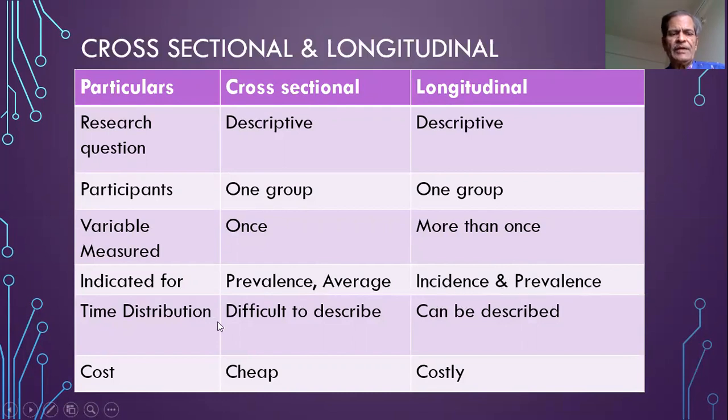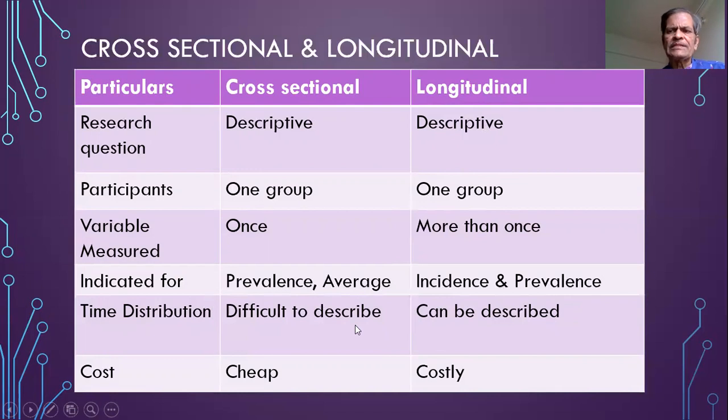So the time distribution of the variable is difficult to be described in cross-sectional study, but it can be very well described in the longitudinal studies. So whenever the time element is there and you want to study the time distribution of a variable, the longitudinal study is the study of choice because it can be described very easily with the help of longitudinal studies, whereas it is very difficult in the cross-sectional studies.